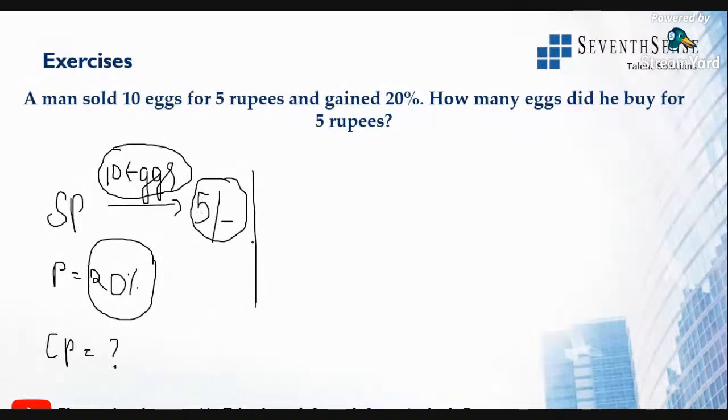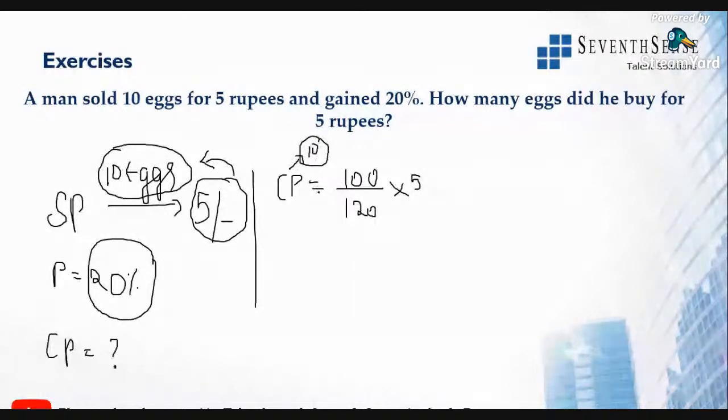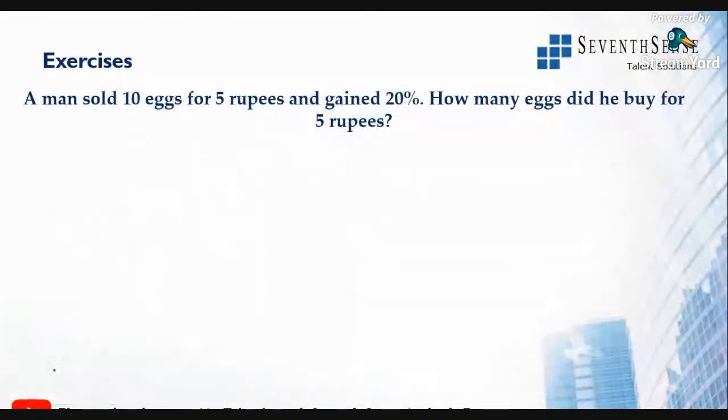We know selling price of 10 eggs is 5 rupees. Find out the cost price. Cost price formula, you know, 100 over 100 plus profit, which is 120, into selling price is 5 rupee. I'm still checking out the cost price of 10 eggs itself. No, Pooja, don't confuse yourself. Or if you want, I'll explain with the selling price of 1 egg itself, so that you'll understand. If 10 eggs, the selling price is 5 rupees, what is the selling price of 1 egg then?